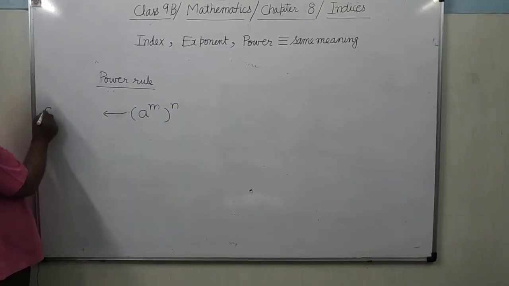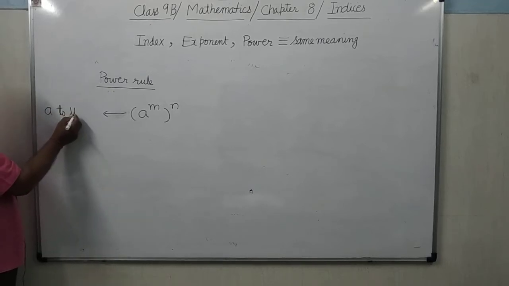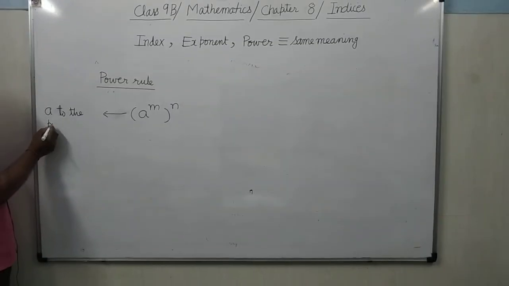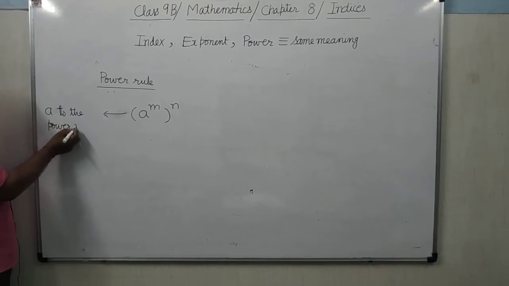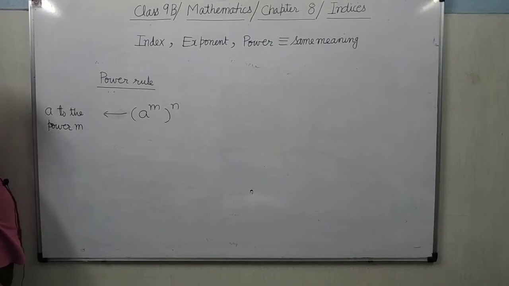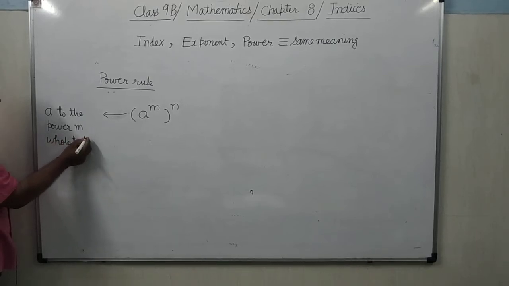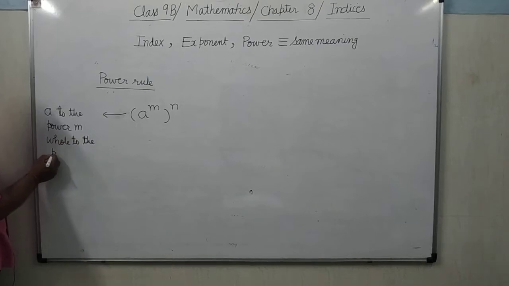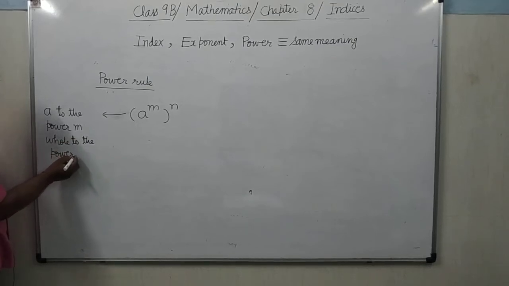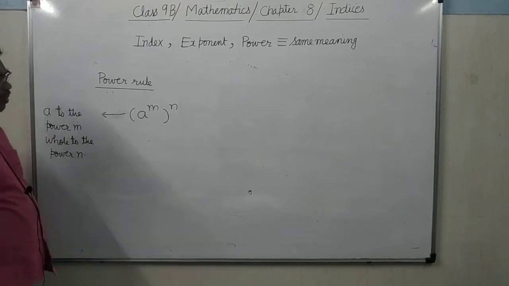A to the power m whole to the power n, because the bracket has been placed. When the bracket is placed, then you will add the term whole to the power n. This thing is clear. So a to the power m whole to the power n.